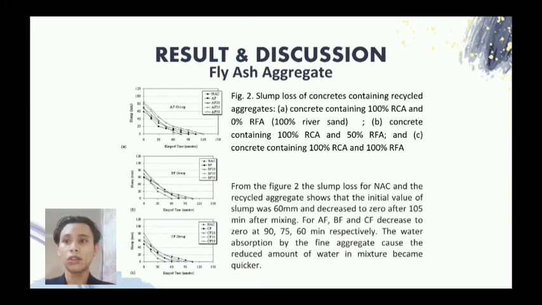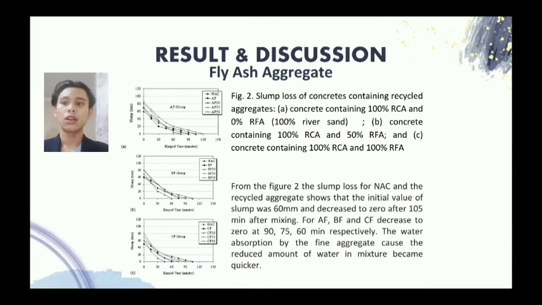So, the graph below shows the slump test for NAC and the recycled aggregate concretes. The initial slump value for NSE was 60 mm, which decreased to 0 at 105 minutes after mixing. Loss of slump was faster in recycled aggregate concretes than in the control concrete, particularly in the sample in which river sand was replaced with RFA. For example, the slump of AF, BF, and CF concretes decreased to 0 at 90, 75, and 60 minutes after mixing respectively. This might have been caused by the water absorption by the fine recycled aggregate, which quickly reduced the amount of water in the mixture.